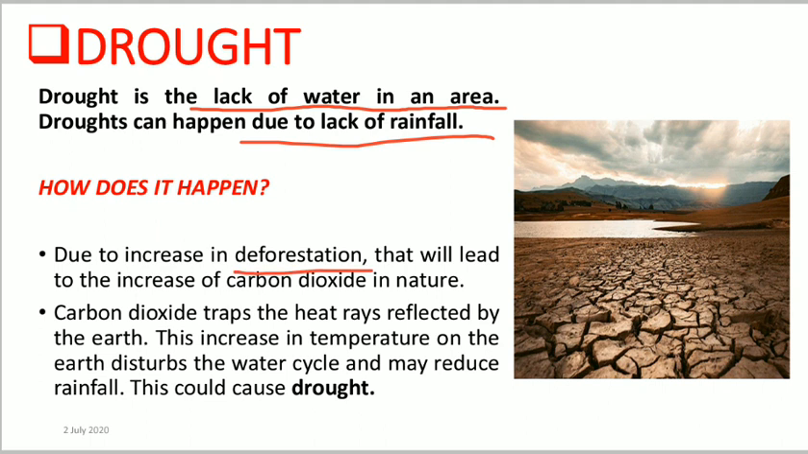This will lead to an increase in carbon dioxide in nature, which I have already told you. Now, what does it do? The carbon dioxide traps the heat reflected by the earth, and this increases the temperature on the earth and disturbs the water cycle.